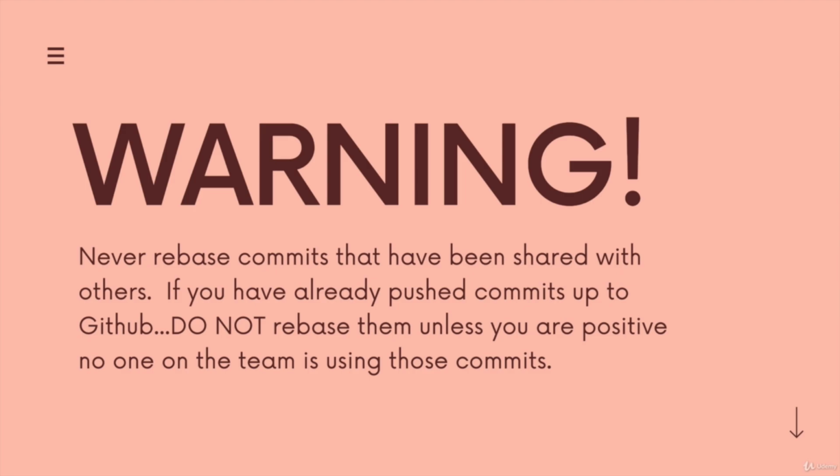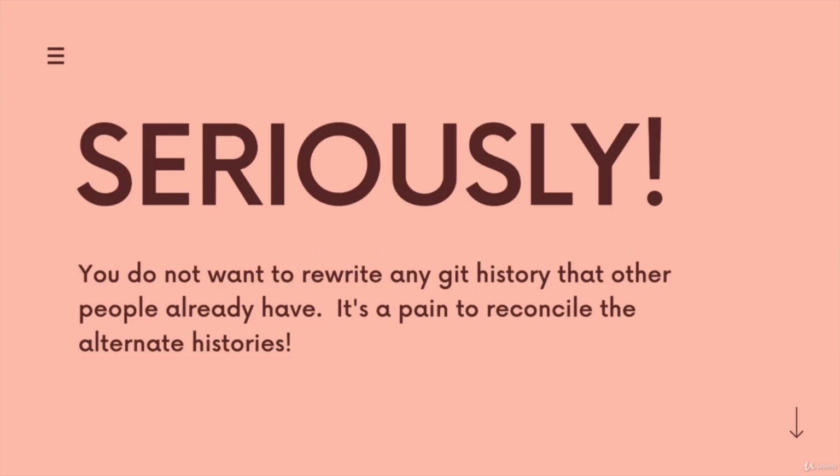You do not ever want to rebase commits that other people already have. So you don't want to rebase if you've pushed up some branch to GitHub or somewhere else and your collaborators have that work on their machine, because then they have those commits, and then all of a sudden you rebase and you rewrite those commits, you rewrite history. That is a nightmare. Well, it's not a nightmare, but it can be really, really annoying to reconcile when your collaborators have different histories. You have commits that just don't even exist in their history, and they have commits that don't exist in yours, and it's all in the past. That can be very tricky.